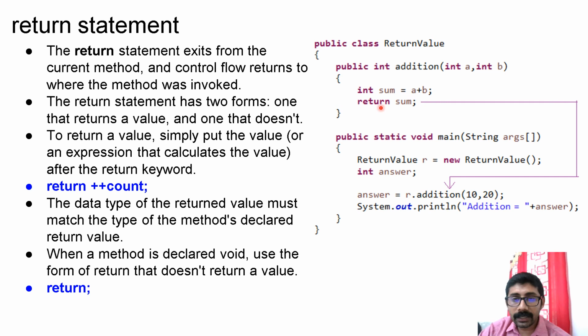Okay, here let us see one example. You have a method addition and the return type is int. So this function returns one integer value, which is the sum. When I execute this return statement, control branches to the original location where the function is called. So the sum value, the return value, will be stored in answer and control will proceed.